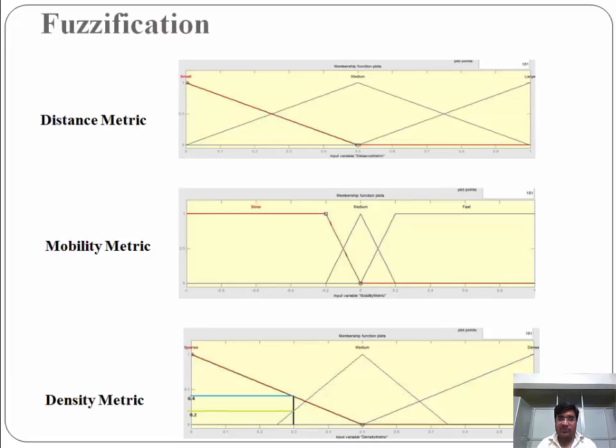Fuzzification is the process of converting crisp values to fuzzy values. Here I have shown the fuzzification of the distance metric, the fuzzification of the mobility metric, and the fuzzification of the density metric. We will discuss an example.